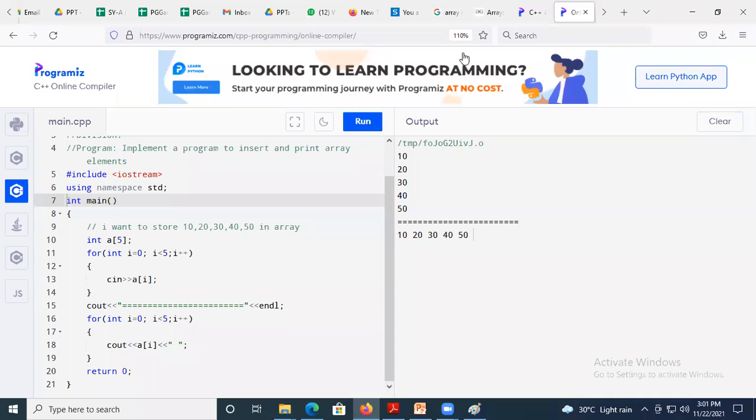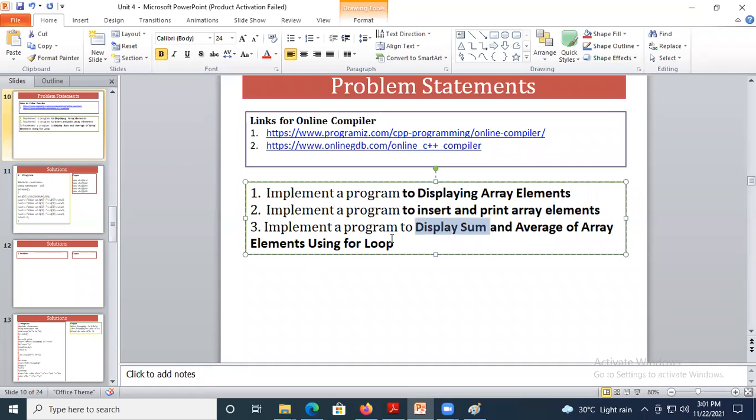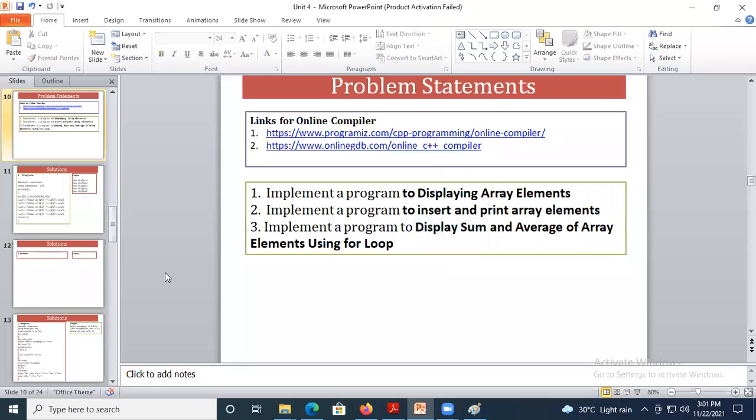Yes, sir. So can I stop here? Yes, sir. Okay. Just give your try for this: calculate the sum and average of the elements in the array. Otherwise, we'll do it in the next lecture.